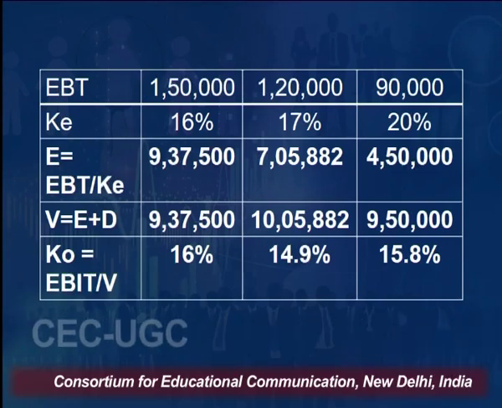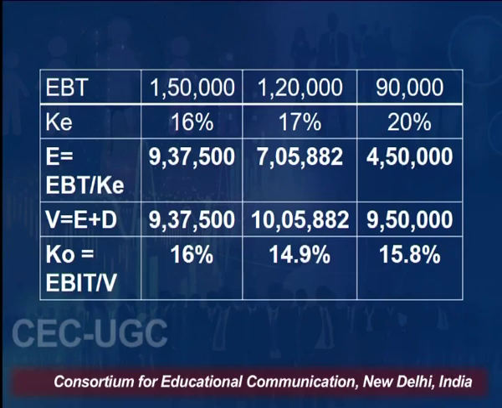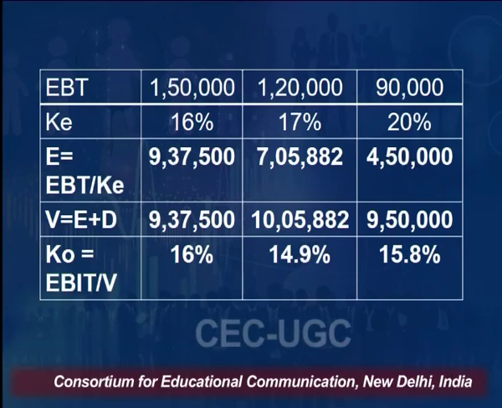Now, this table clarifies that when we are increasing debt, in the first case we have no debt, but when we are increasing debt from no debt to 3 lakh, we are able to reduce overall cost of capital and we are able to increase the value of firm. Okay. But when we are increasing the debt further from 3 lakh to 5 lakh, we are not able to match the previous situation, because in this case our overall cost of capital is increasing and it has reached 15.8%, while our value of firm is decreasing, that is 9,50,000.